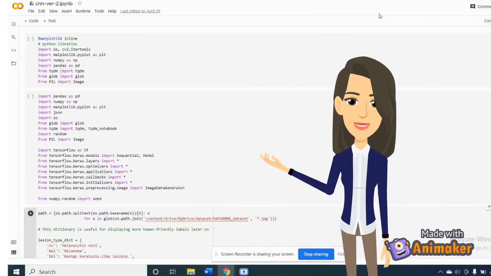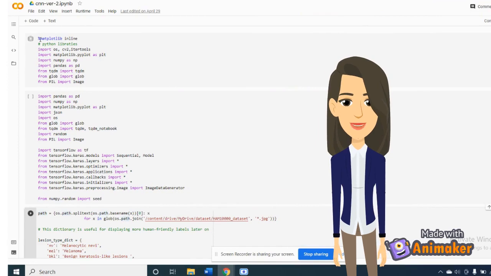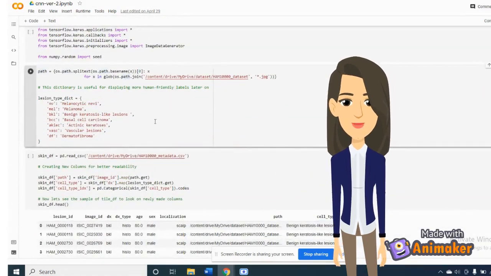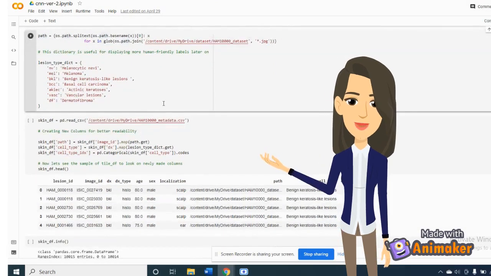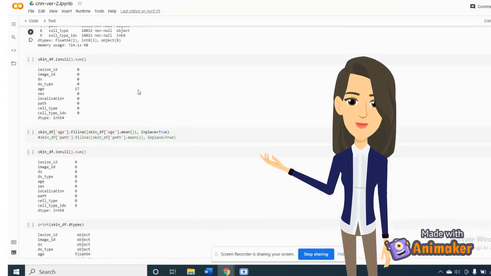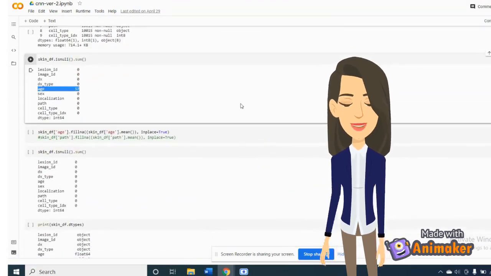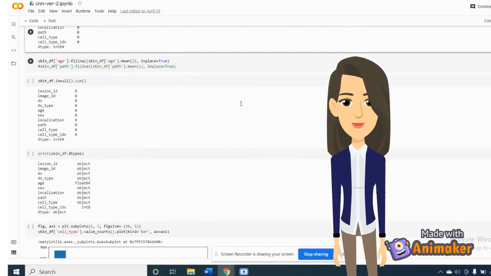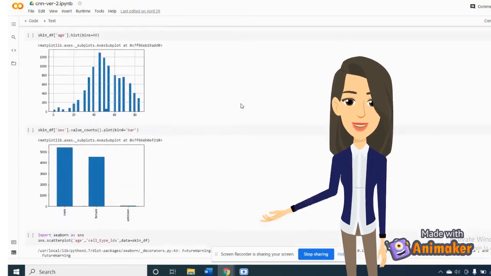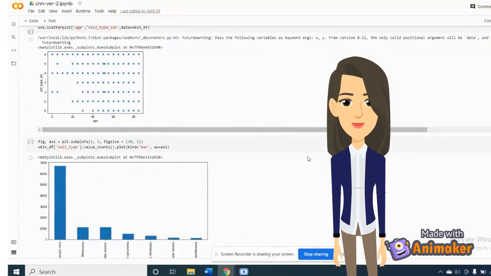Coming to the data pre-processing, the first step is to import essential libraries like NumPy, Pandas, Keras, etc. The second step is to read a CSV file, that is the HAM10000 dataset. The dataset consisted of information about lesion ID, image ID, age, sex, path, cell type, etc. Then we found out that there were 57 missing values of age, which are filled with the mean value of the age column. The third step is exploratory data analysis, which helps us to visualize the dataset.